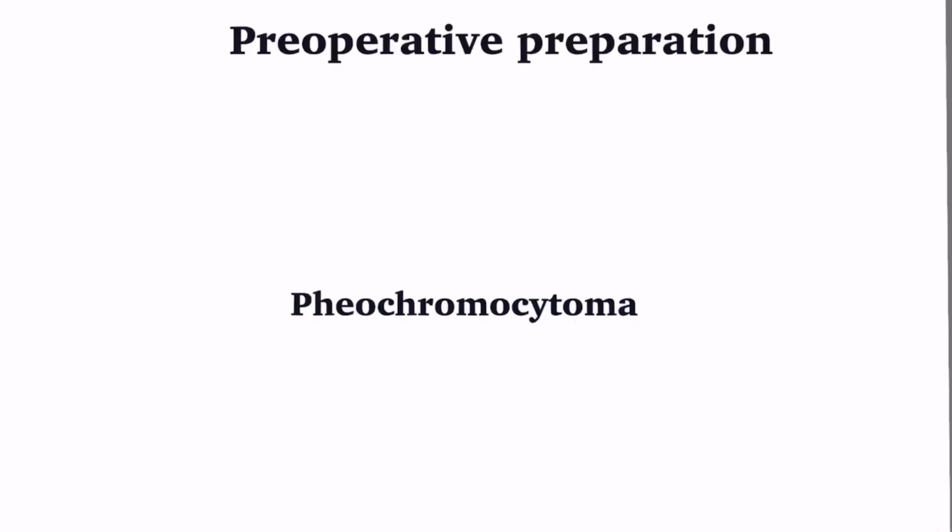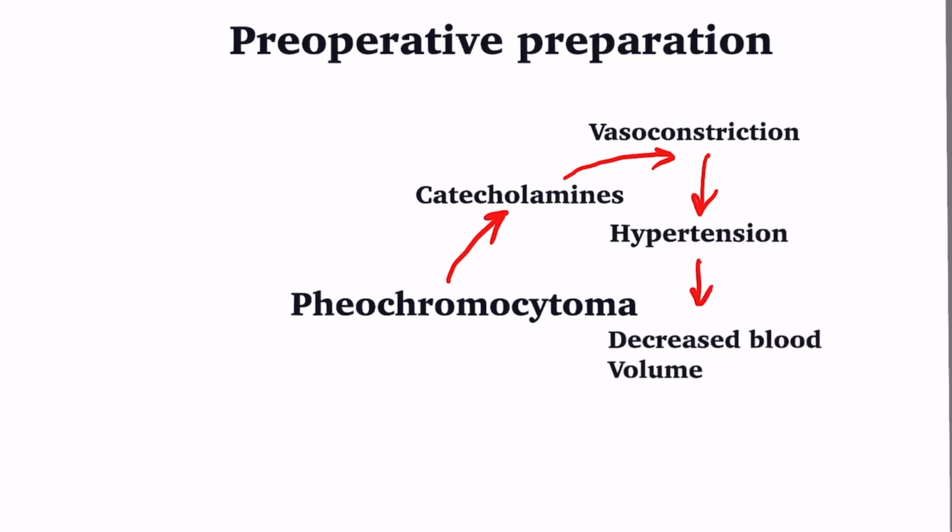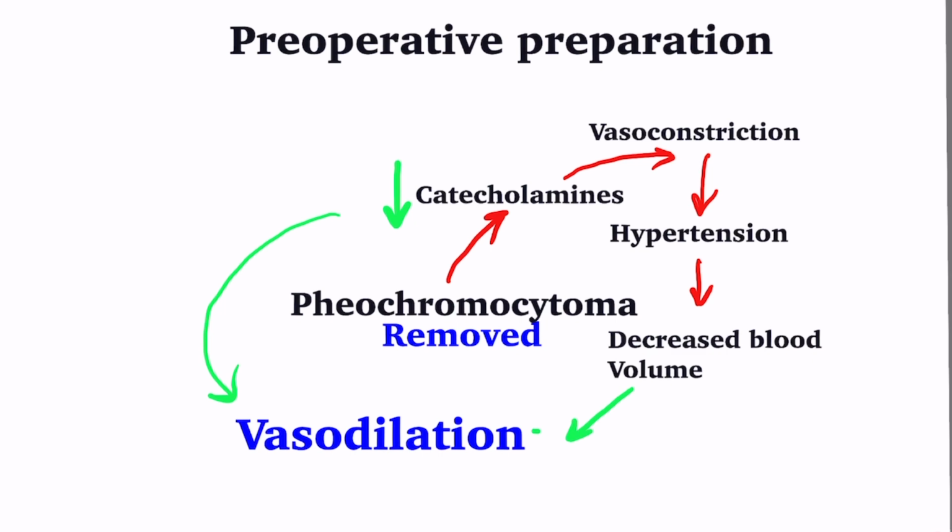Pheo secretes catecholamines, which causes vasoconstriction through alpha receptors. Excess narrowing of vessels decreases effective blood volume, despite hypertension. Once Pheo is removed, there is sudden drop in catecholamines, leading to acute vasodilatation. Since blood volume is low, sudden vasodilatation causes life-threatening hypertension.